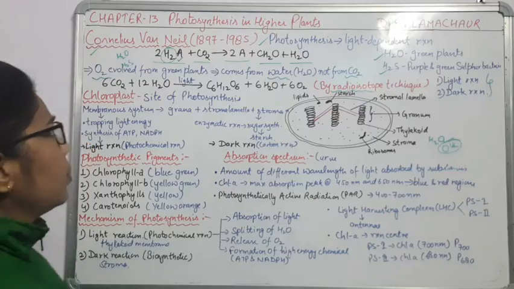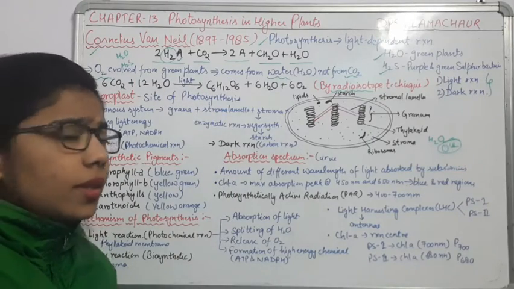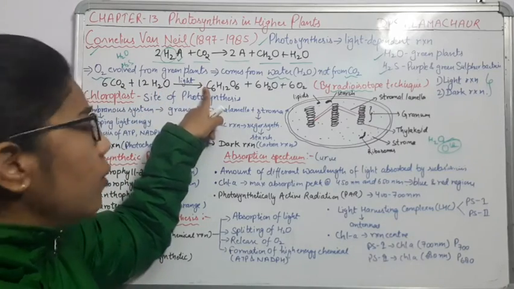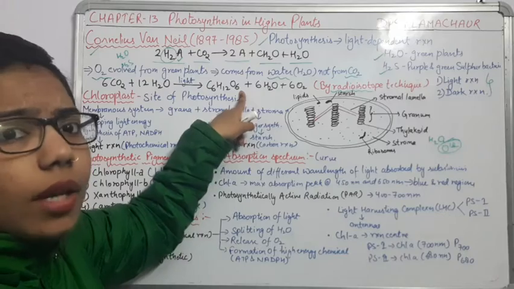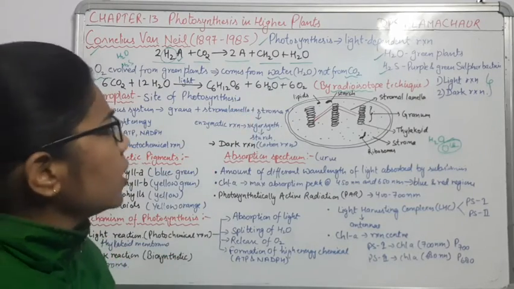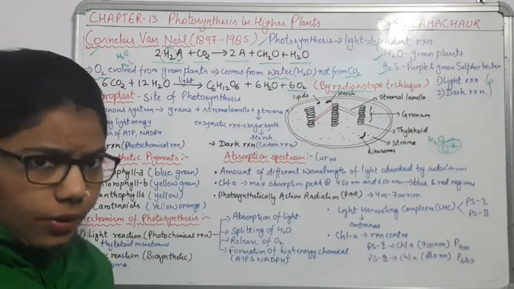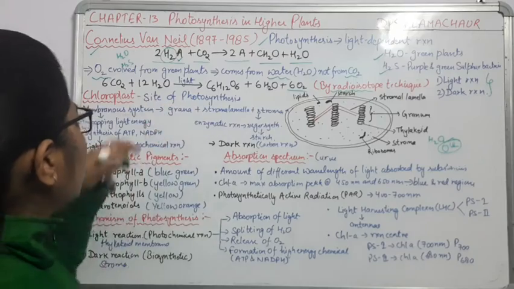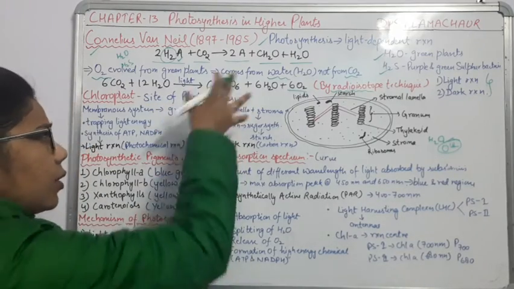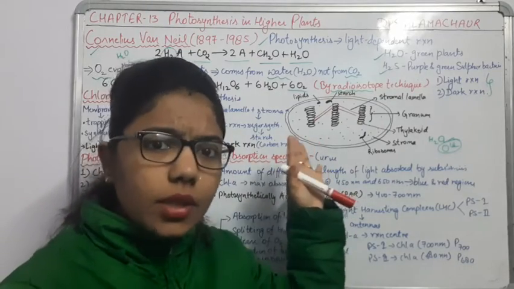Now we come to the equation of photosynthesis, in which 6CO2 and 12H2O, in the presence of light, give C6H12O6 as well as 6 water and 6 oxygen. Here you can see there are 12 oxygen atoms on each side, so the equation is balanced. This equation was corrected later.